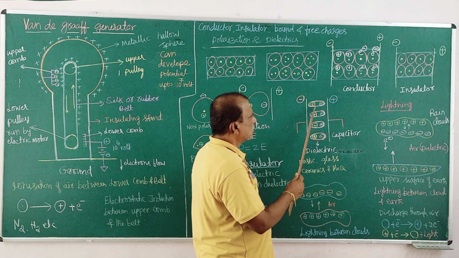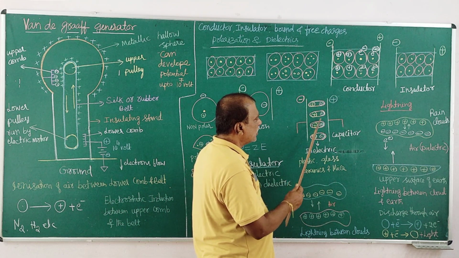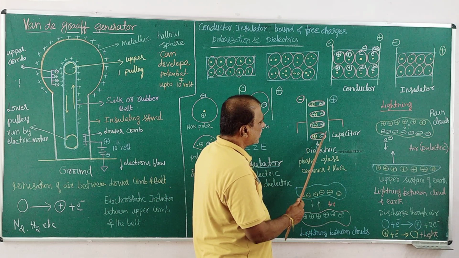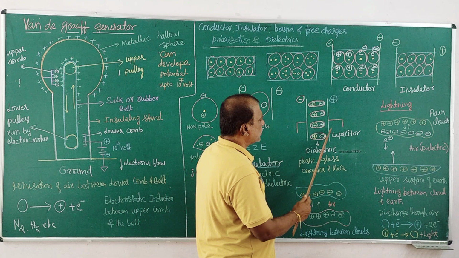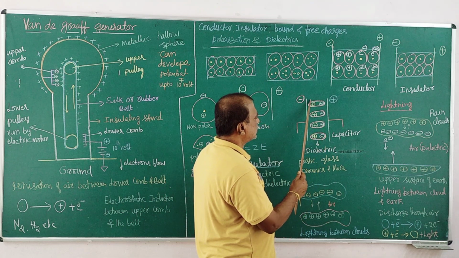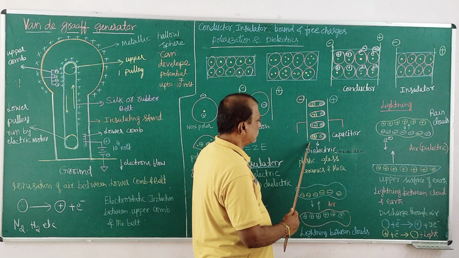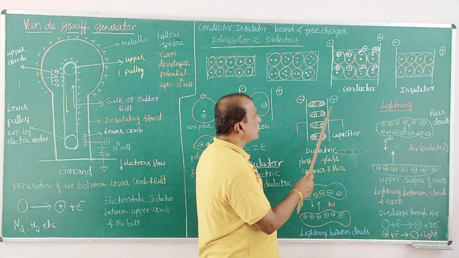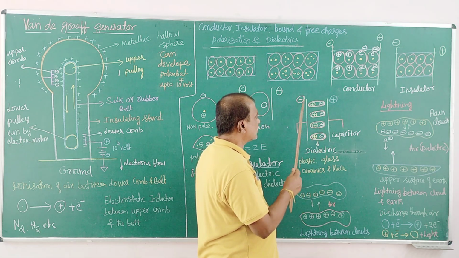This polarization causes negative charges here, not fully negative, and positive charges all toward this side. This set of negative charges reduces the magnitude of the positive charge, and this set of positive alignment reduces the magnitude of the negative charge, but it does not remove or reduce the number of charges accumulated or stuck on the surface.